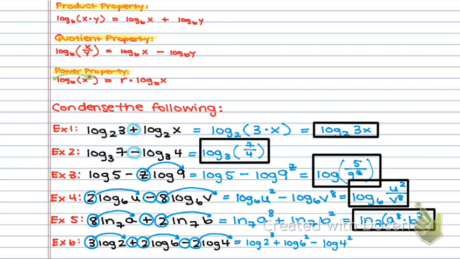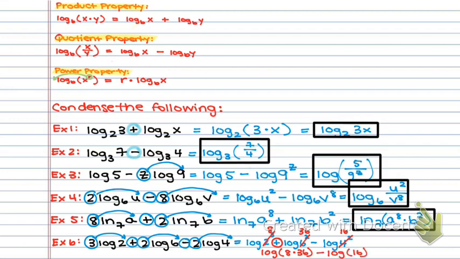Well, first off, I need to fix that 2 cubed, that 6 squared, and that 4 squared. So 2 cubed is 2 times 2 times 2, which is 8. 6 squared is 36. 4 squared is 16. Now I'm going to use product property, which tells me log of 8 times 36 minus log of 16.